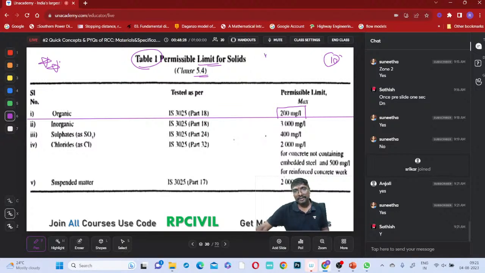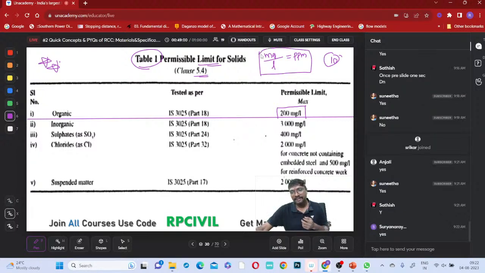If you observe milligrams per liter, the mass density of water is only 1 gram per cc. So 1000 milliliters comes to 1000 grams, which is 10 power 6 milligrams, and 10 power 6 is nothing but 1 million. So ppm, parts per million, and milligrams per liter are both the same. You might have studied this in your environmental chemistry lab. Milligram per liter is nothing but parts per million.